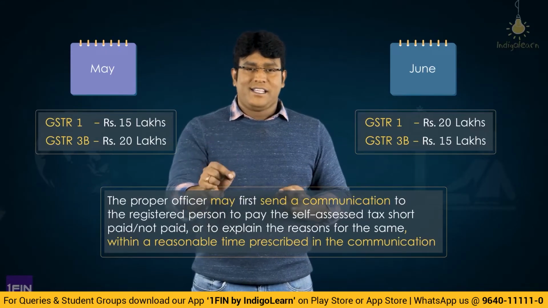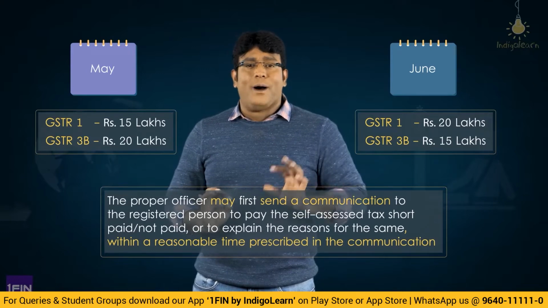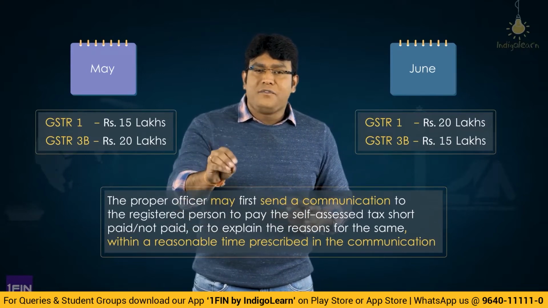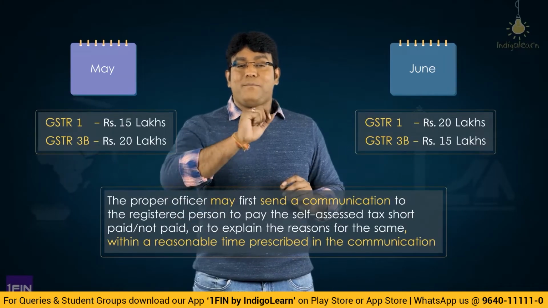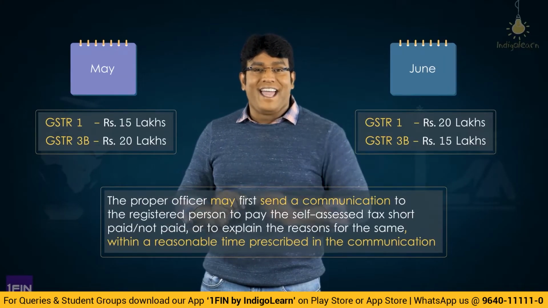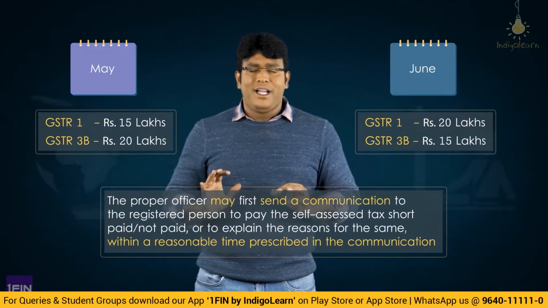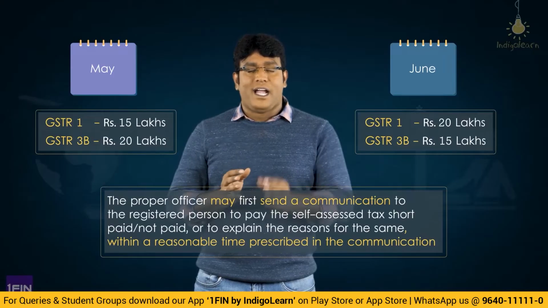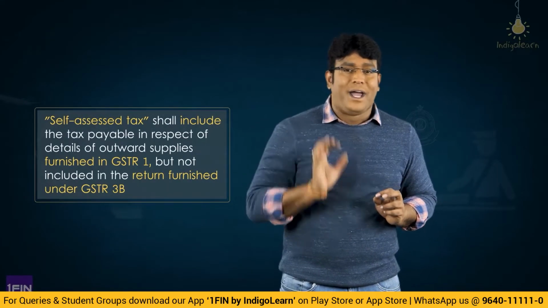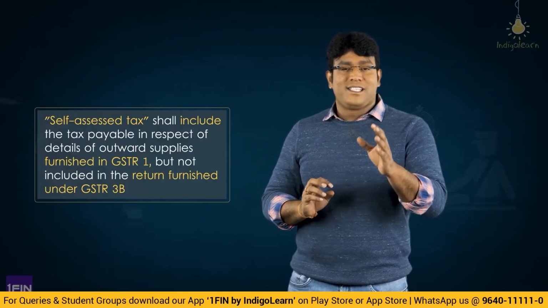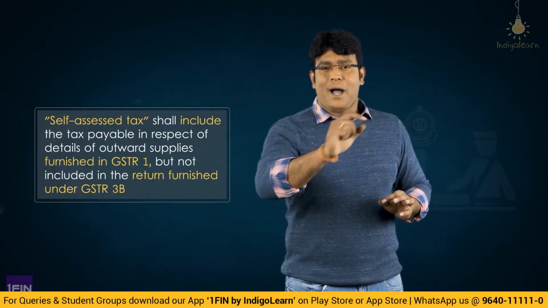And if the registered person fails to respond, or fails to pay the amount, or fails to give a clarification or explanation, then the officer will start recovery proceedings under section 79. Very interesting, fantastic amendment. In simple terms, they specified that self-assessed tax shall include the tax specified in GSTR 1 but not specified in GSTR 3B. A very brilliant and fantastic amendment.